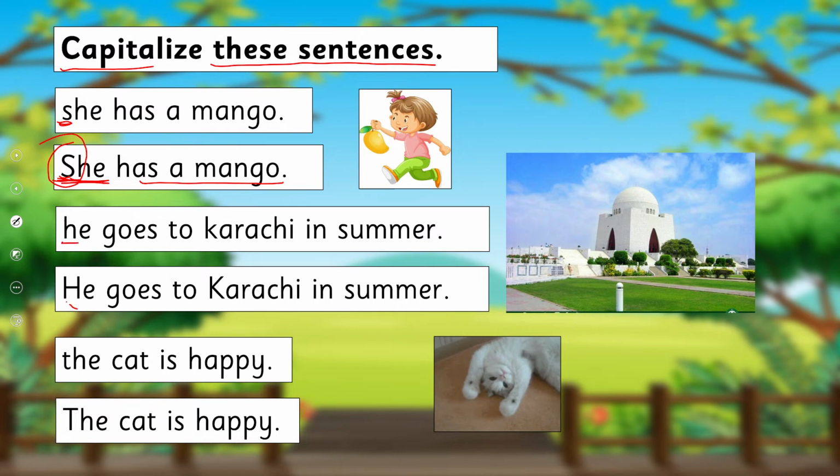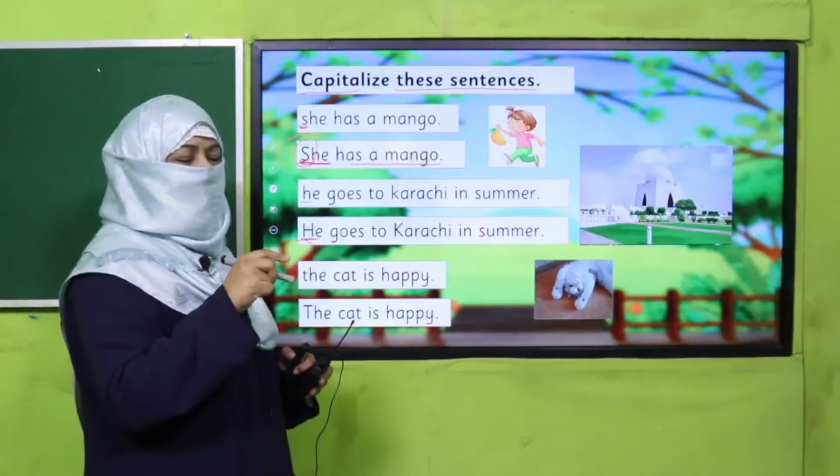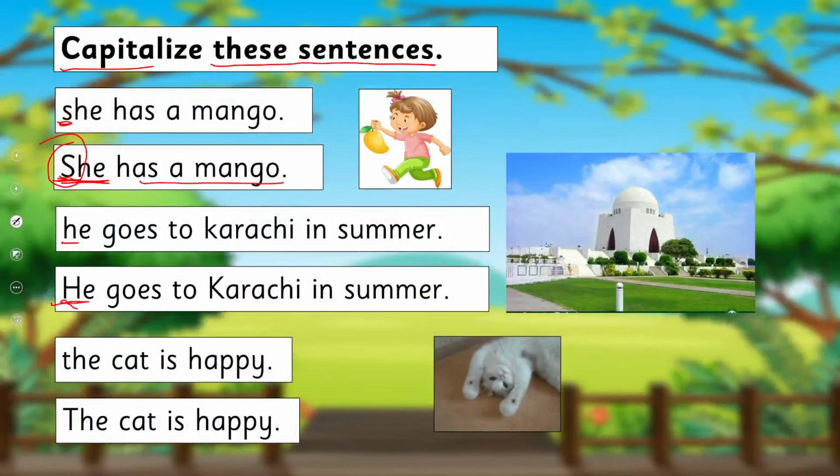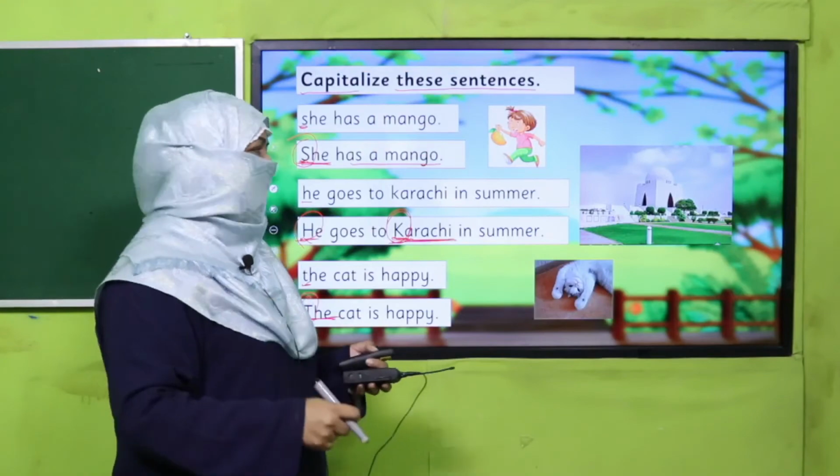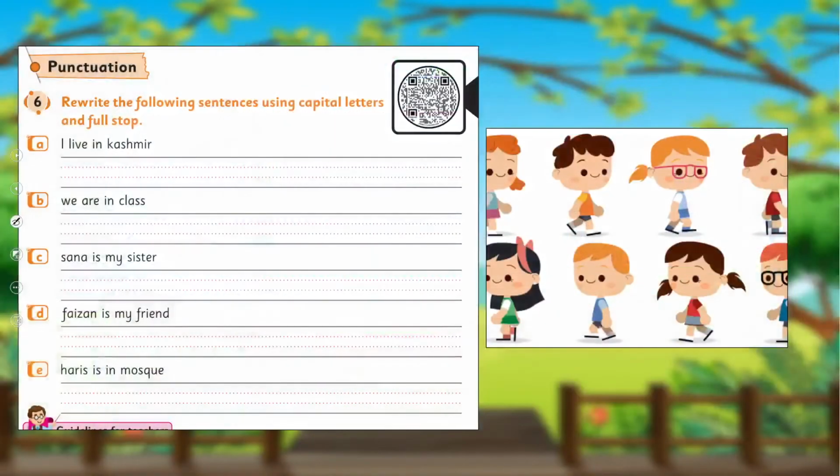So He is capital because this is the first letter of this sentence, and Karachi is a particular name of a city. That's why it should be capital, right? The cat is happy. So this T is capital because this is the first letter of the first word of the sentence. So all of you have written correctly. Good job.